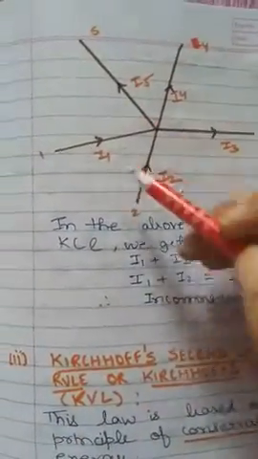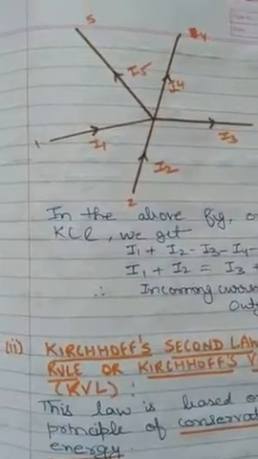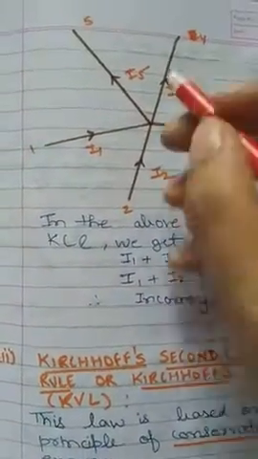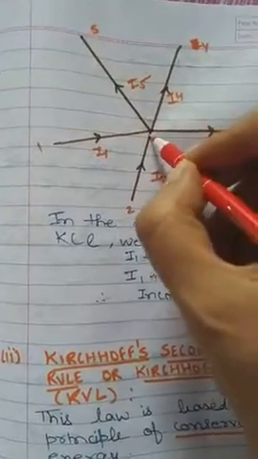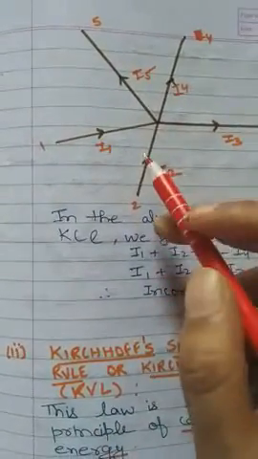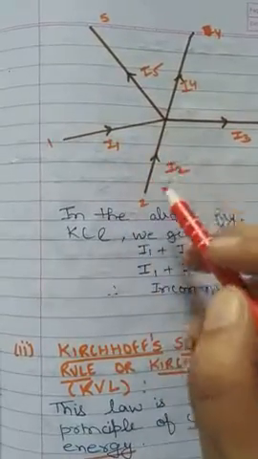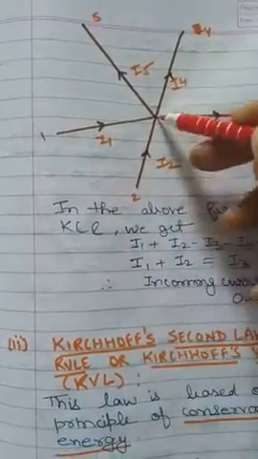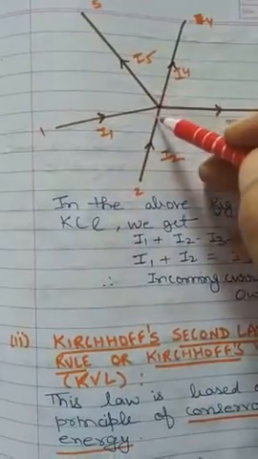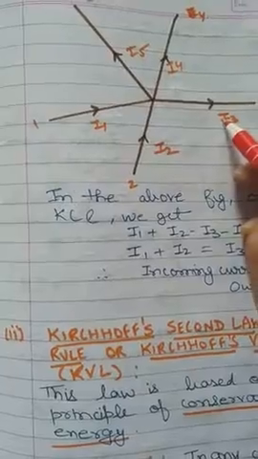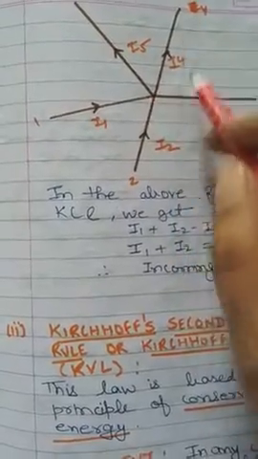For example, if you can see, this is a junction. This is the point where all the currents will meet. Now at this point, if we apply KCL, in the above circuit, as you can see, I1 and I2 are entering the junction, and I5, I4 and I3 are leaving the junction.